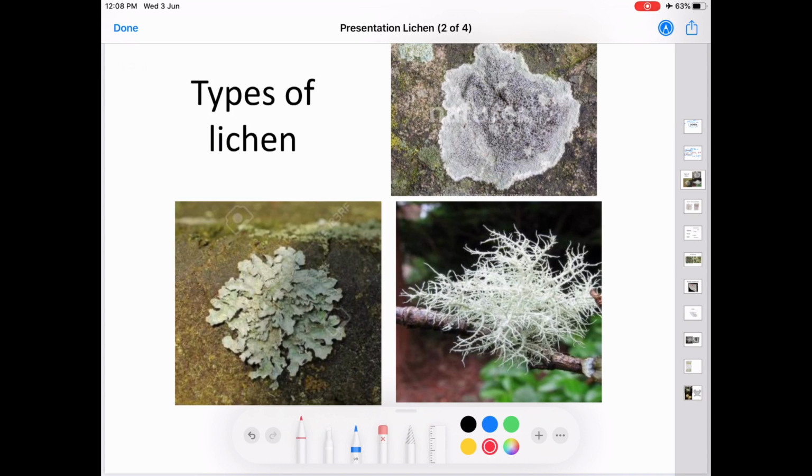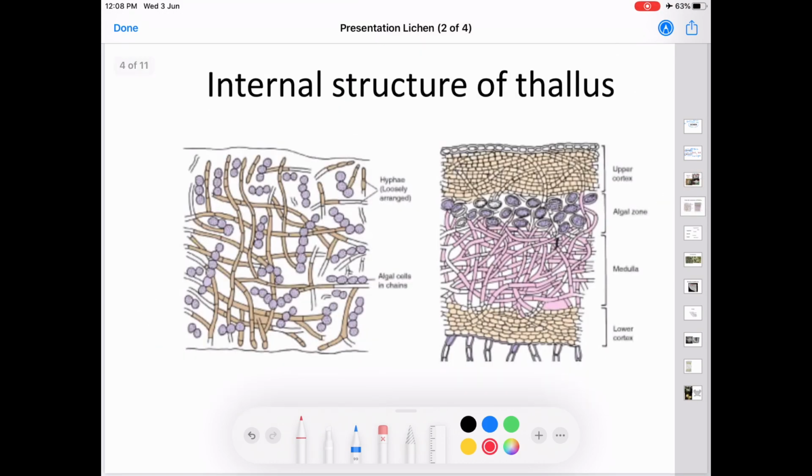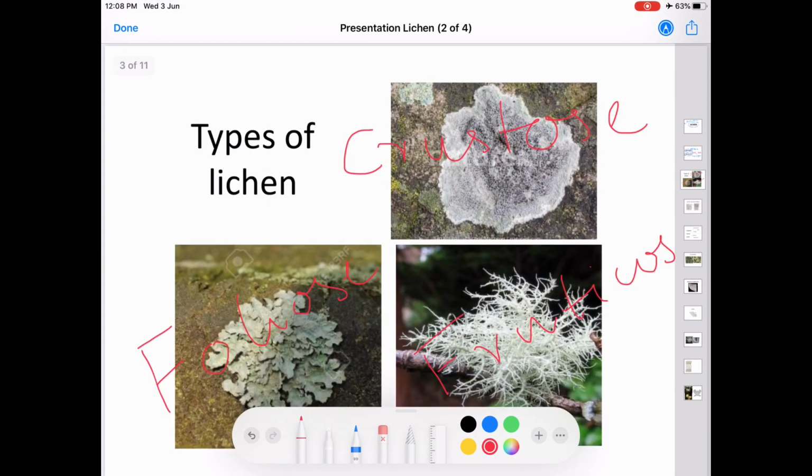Now, coming on to the different types of lichen, there are three different types: the first one, crustose lichen; second one is foliose lichen; and the third one is fruticose lichen. There are three different types of lichen: crustose lichen, foliose lichen and fruticose lichen.